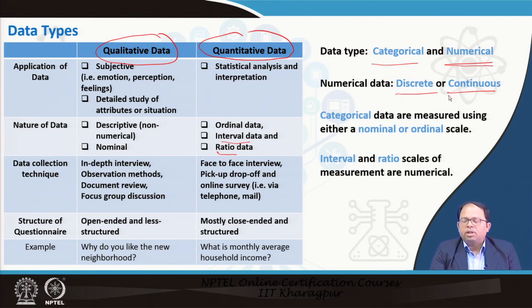But if I ask what is the age of a person, or the weight of a person, we can say the weight is 50.5 kilograms. That means we have a continuous scale. The weight could be anything in between. So that's why numerical data could be discrete or continuous. Categorical data are measured using either nominal or ordinal scales, whereas interval and ratio scales are used for measuring numerical data. So these are the different data types that we can use in our surveys.